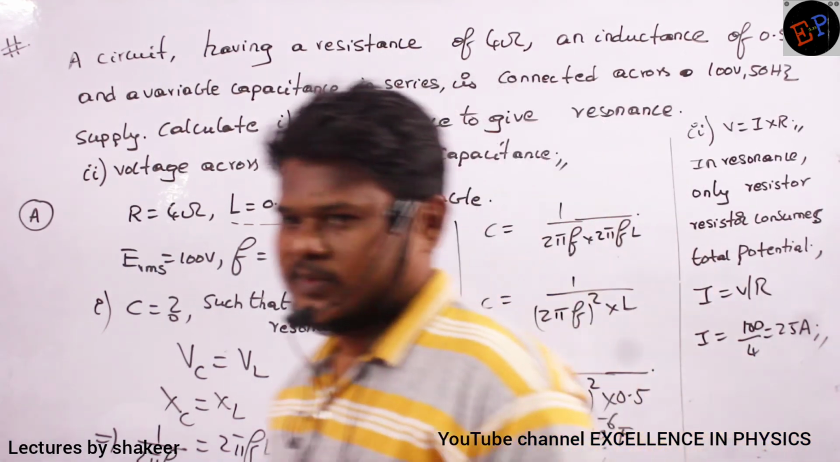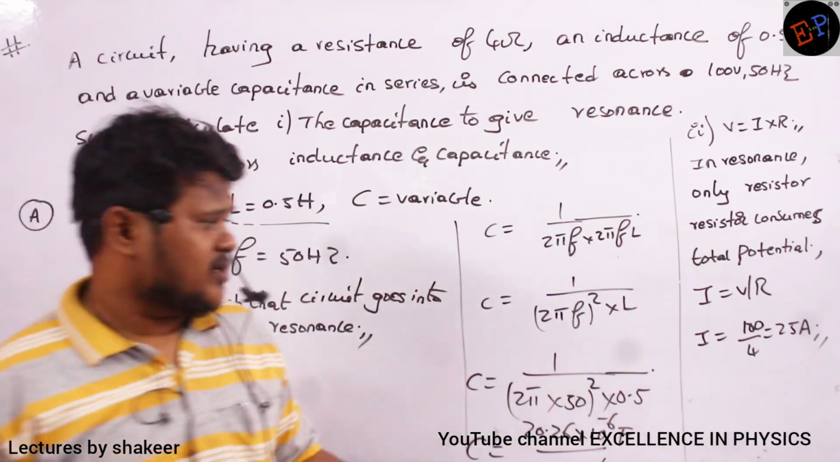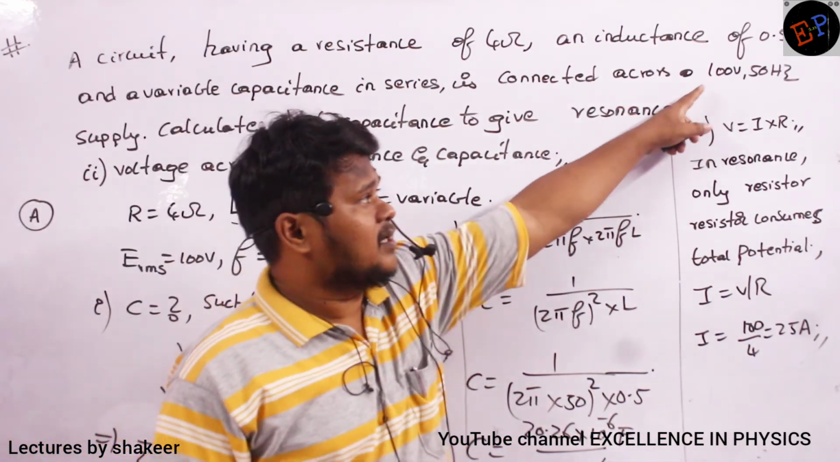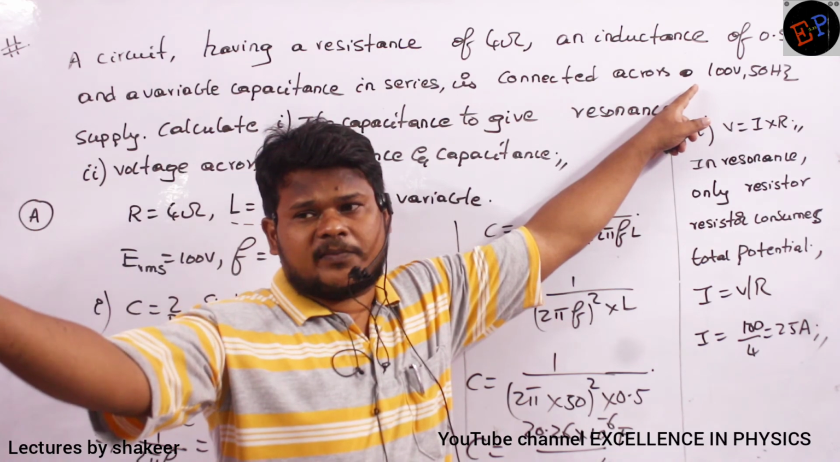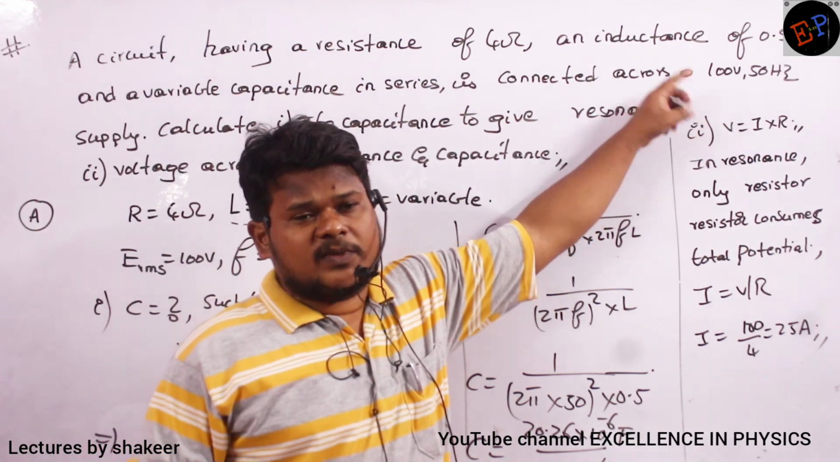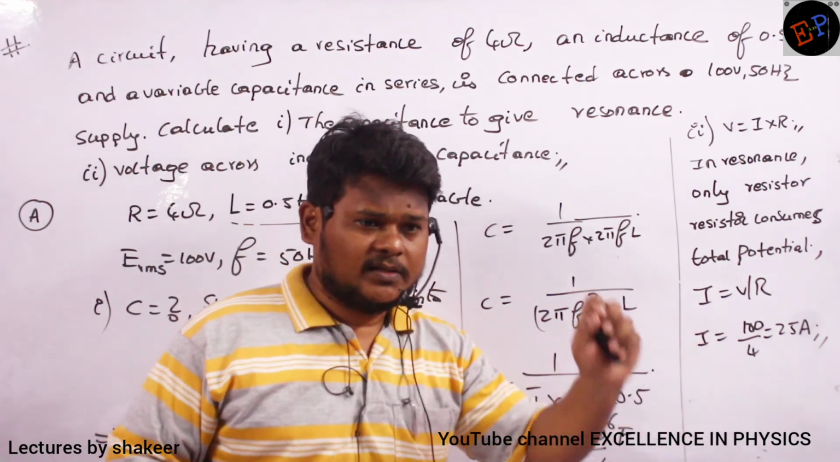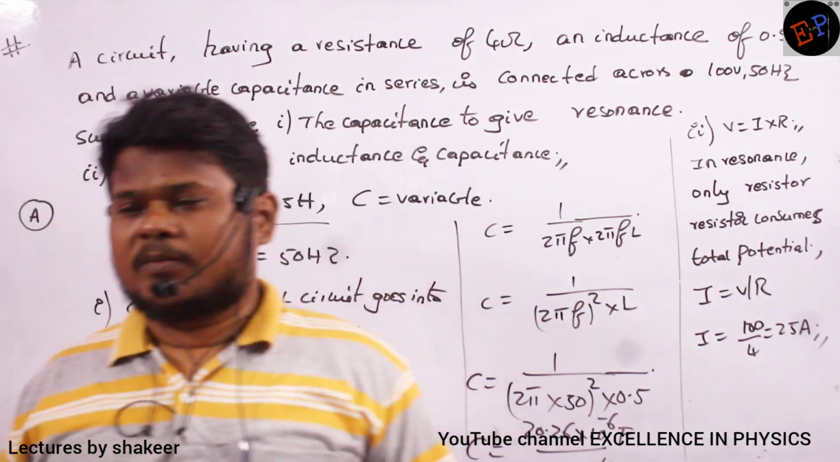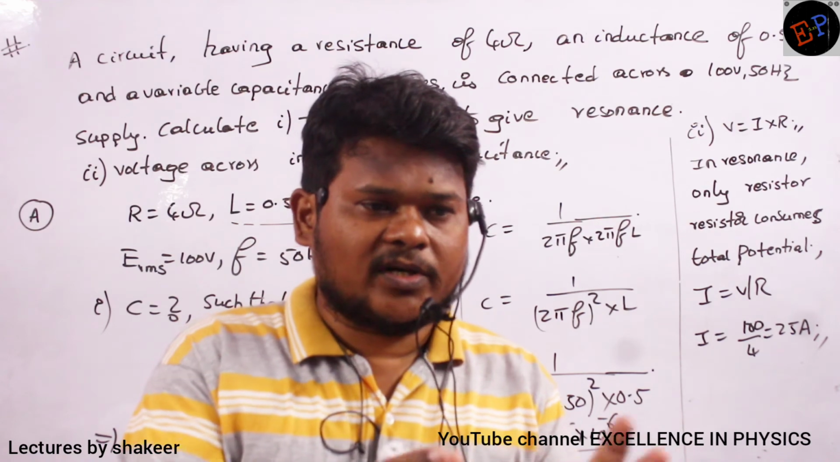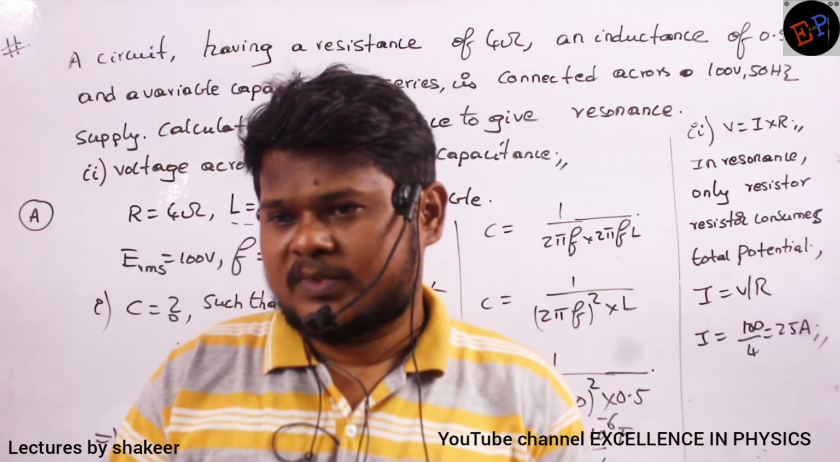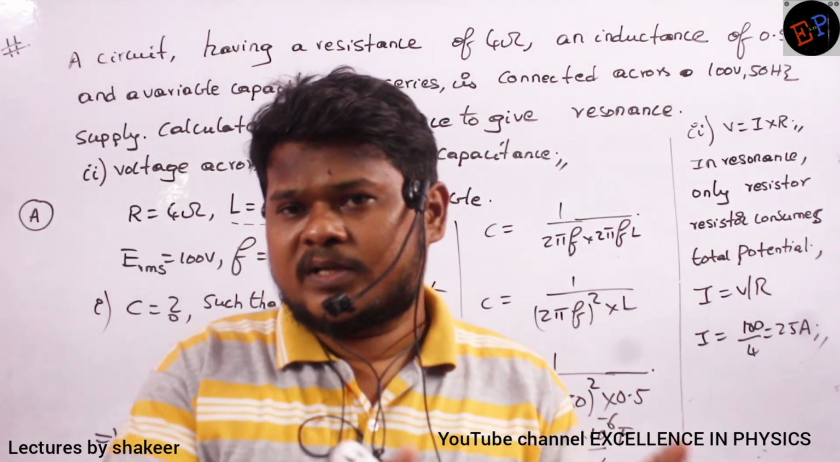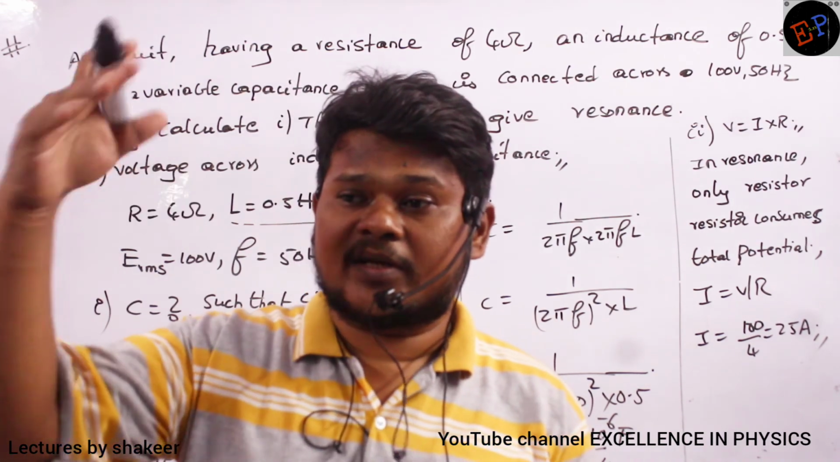Some potential will be taken by the capacitor and inductor also. But this is in resonance. In resonance, the total 100 will be taken by the resistor only. But it doesn't mean that other components don't have voltage. They too have voltage, but that is not the voltage given by the supply. Their voltage is much greater than 100.